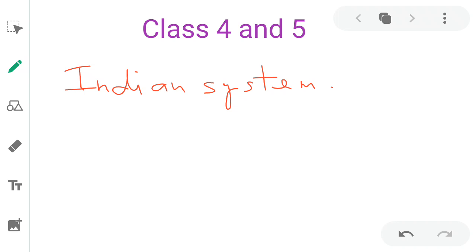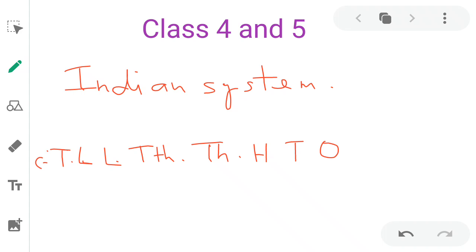Indian system of numeration. In the Indian system, first we write the ones place digit, after ones tens, after tens hundred, after hundred thousand, after thousand 10,000, after 10,000 lakhs, after lakhs 10 lakhs, and after 10 lakhs crore.